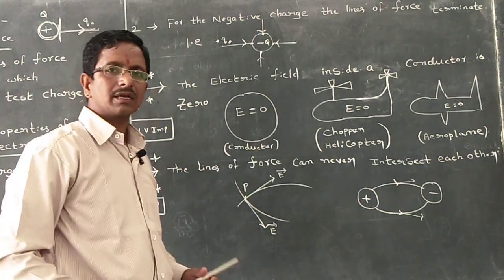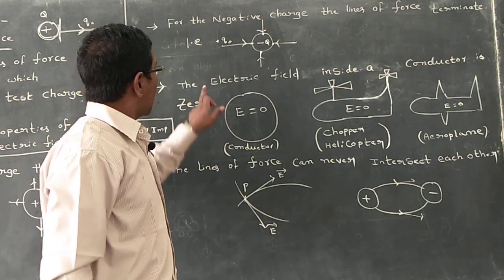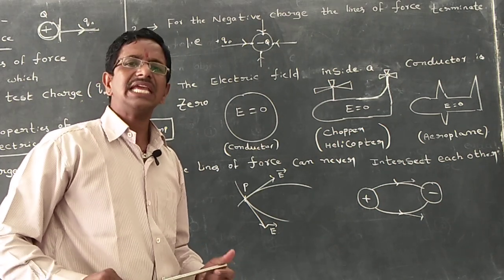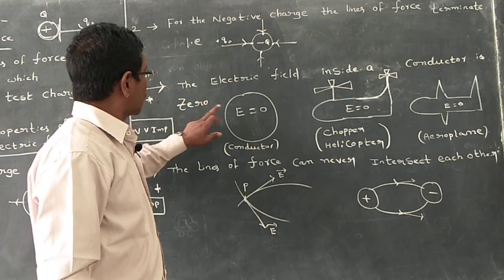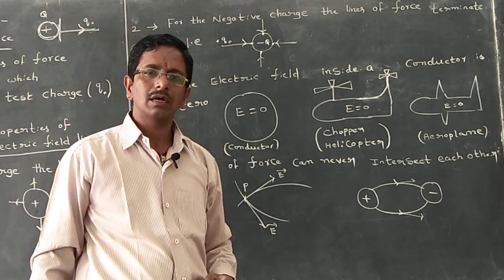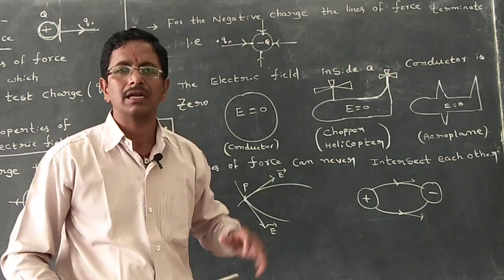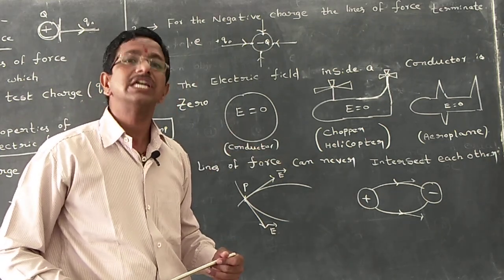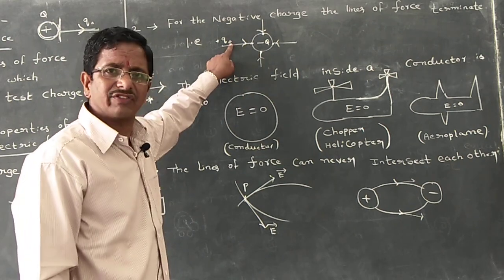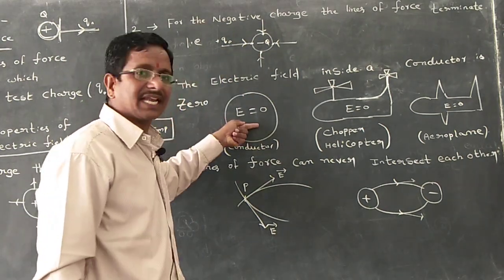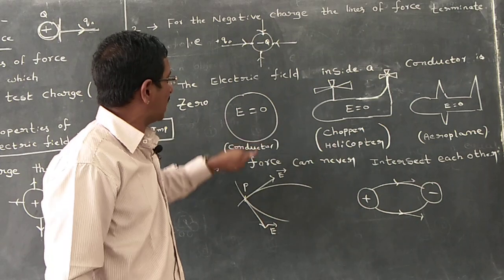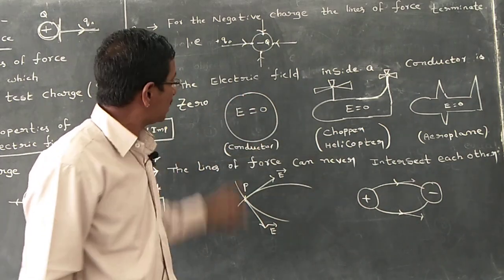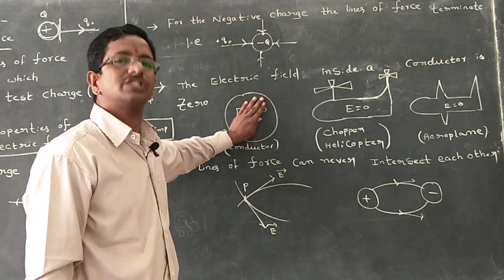Now third point is important. The electric field inside a spherical conductor is 0. That means now I took a ball or a sphere without matter or with matter, in which the electric field is equal to 0. Why? The lines of the force are unable to penetrate inside the spherical shell. Therefore, electric field inside is 0.